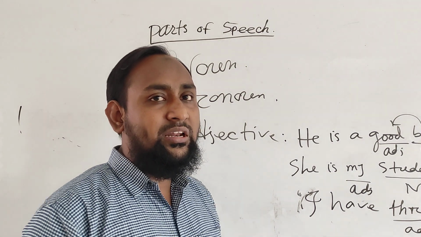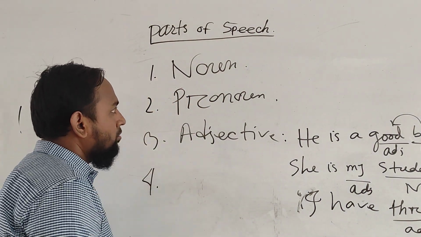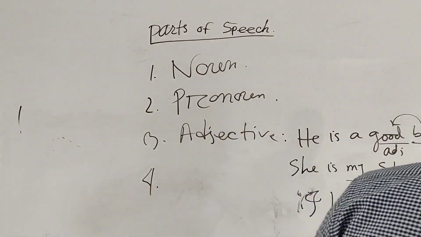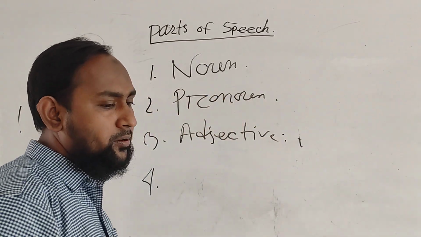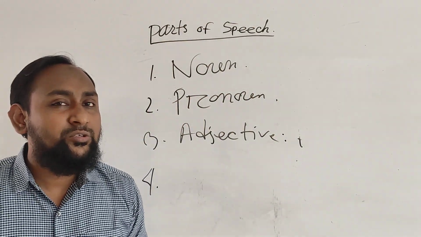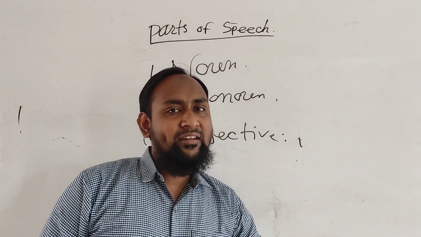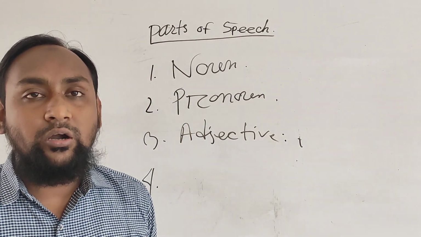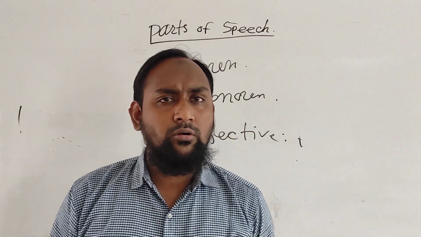And if we go to the next one, that means number 4, noun, pronoun, adjective, and verb. Verb is a very important topic for English grammar. If I ask you what is verb, the normal answer is that verb is an action word. No, this is not only the action word.